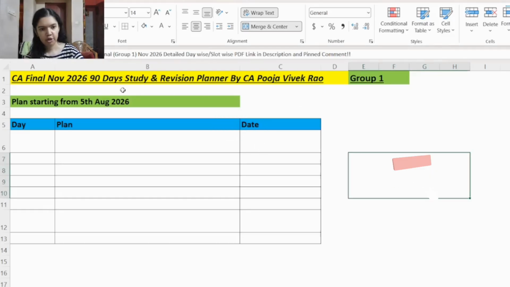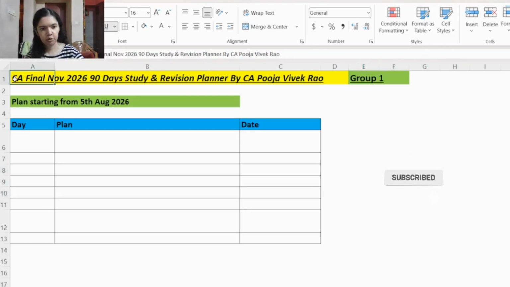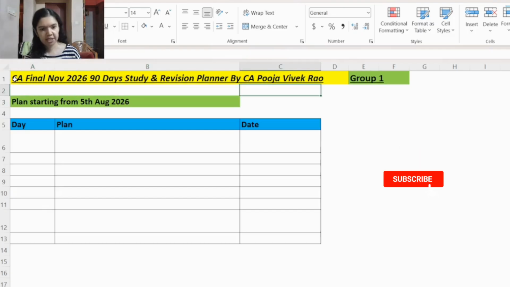So this is the outline of the study plan that we'll be discussing today. This plan is for CA Final Group 1 for November 26 exam and this is a 90-day study and revision planner. And the plan is starting from 5th August onwards. Suppose your attempt is next year in May or in November and if you come across this video later on and if 90 days are left for your exam, you can still follow this study and revision planner because as you can see, along with the date and the plan I have given the day number also. So you can follow this.